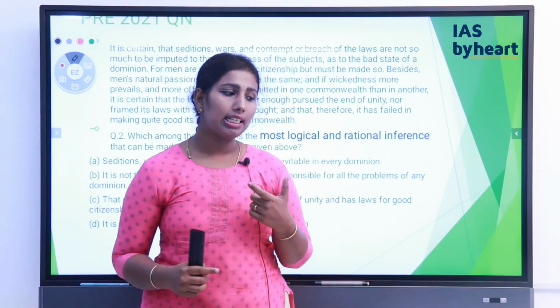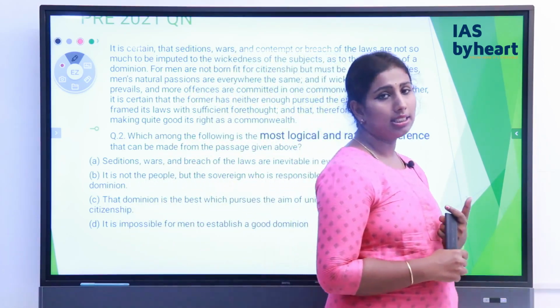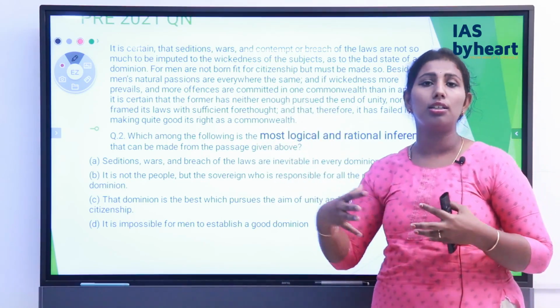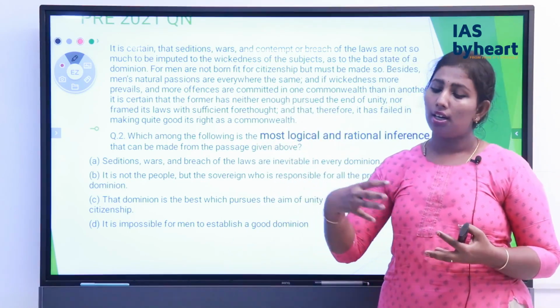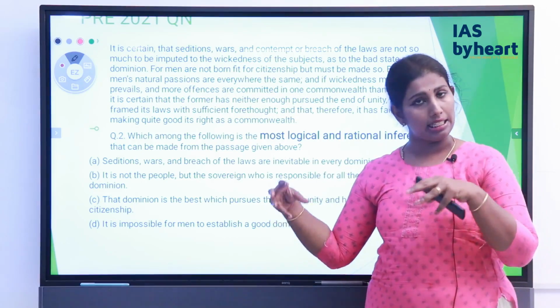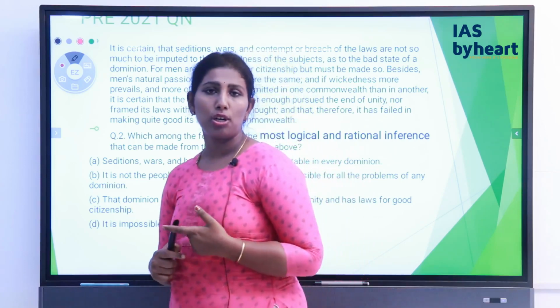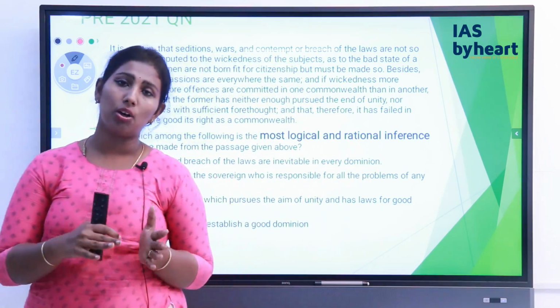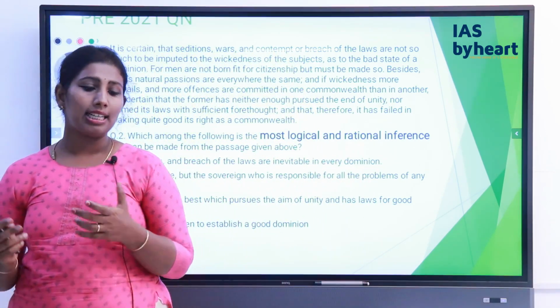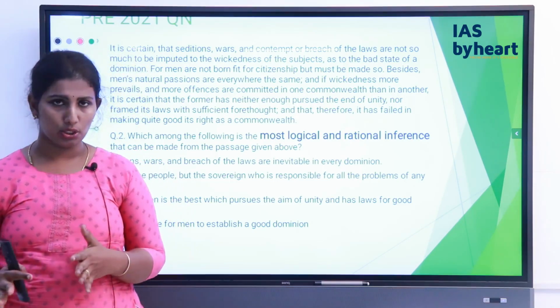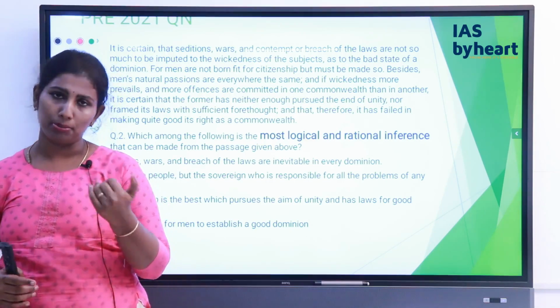In fact, it is the duty of the state to give good laws and good aspects to ensure the aim of unity and ensure lawfulness in the dominion. So it is saying, though the natural passions of men are the same in all states, lawfulness comes with the impact of the state. That is something which is logically inferred from the passage.